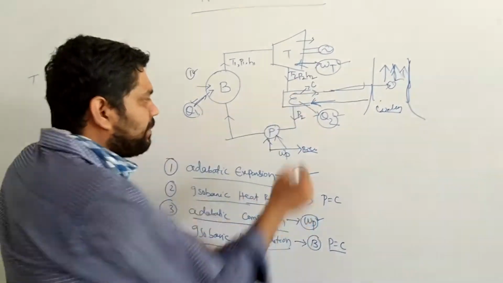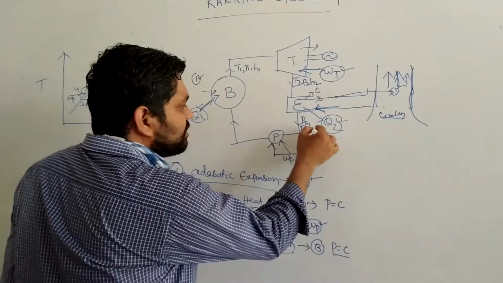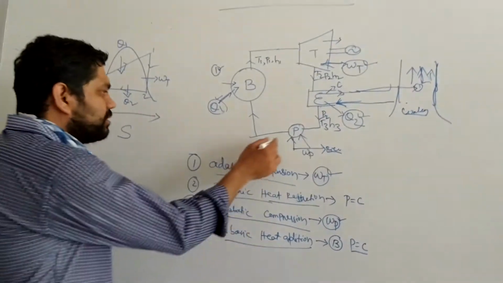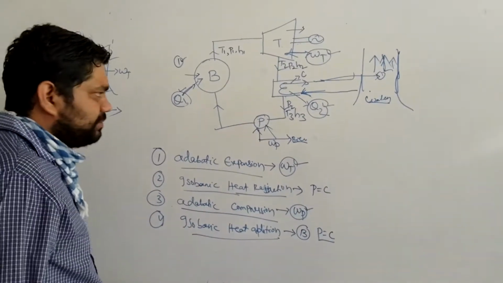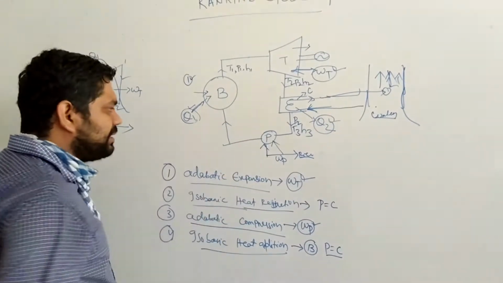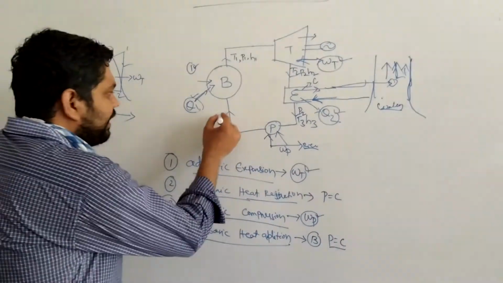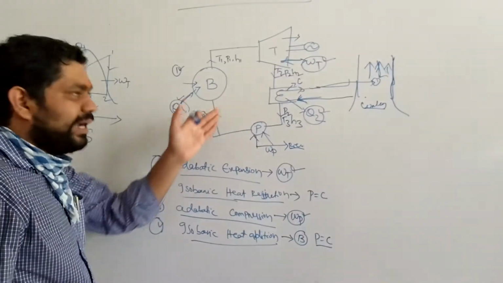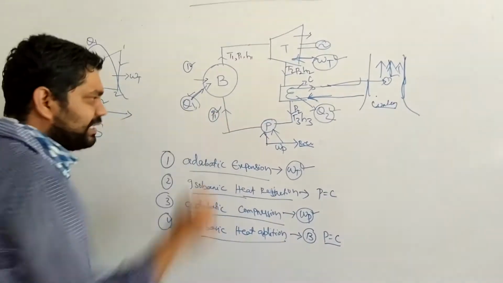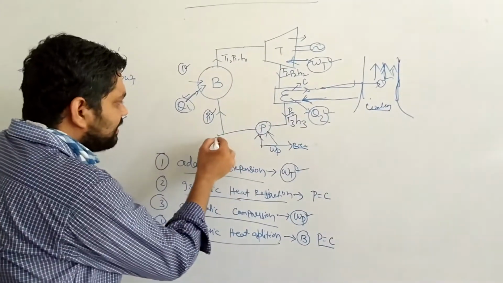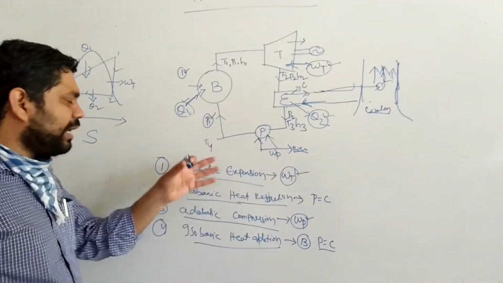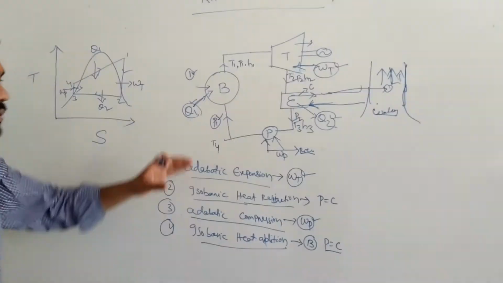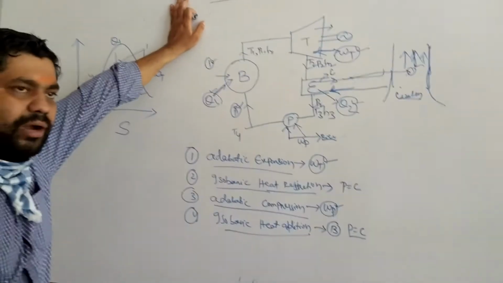Pressure should be constant, but temperature will change, and enthalpy also changes. After this, it will go through the pump. What is the pump's function? It will increase the pressure, and the pressure is increased to P1 because the heat is added in the boiler at constant pressure. So the pressure is raised to P1, and there is a change in temperature, that is T4. The pump handles water at normal temperature, because after condensing, the temperature of the water has dropped.